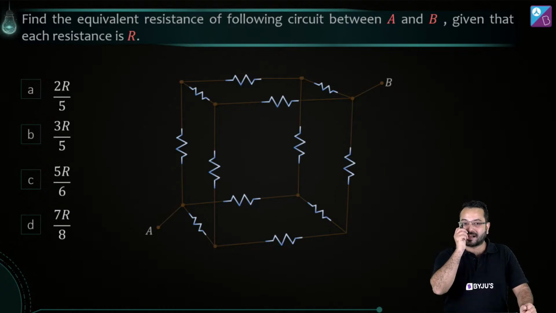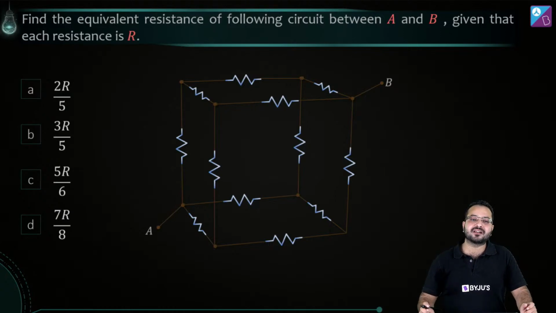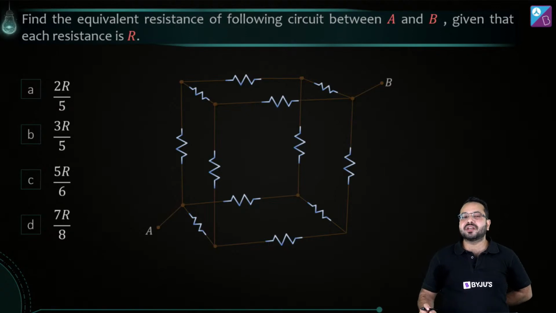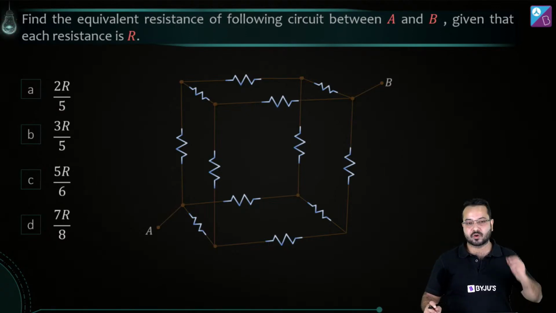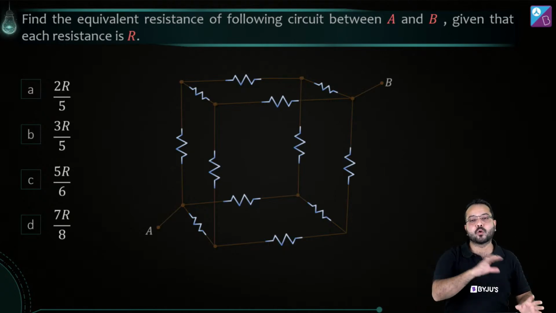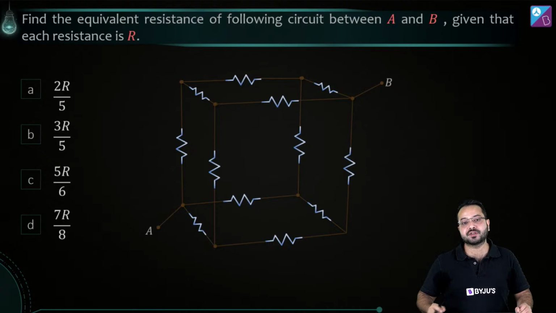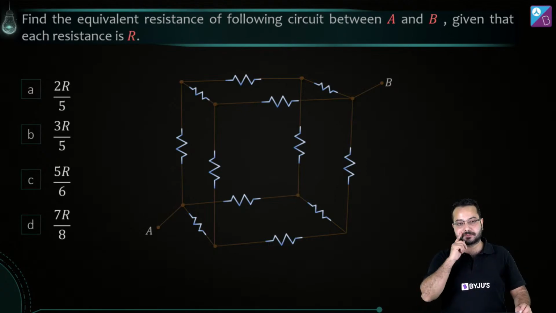Tanmay is asking, can we use star delta symmetry? Tanmay, sure, you can use it, but again, in these questions it is not going to be very helpful. In these kinds of questions, it's better to go with what we know, because the examiner has a mindset when they are setting the question. Sure, you can use star delta, but according to me, it's not very helpful in these kinds of questions.